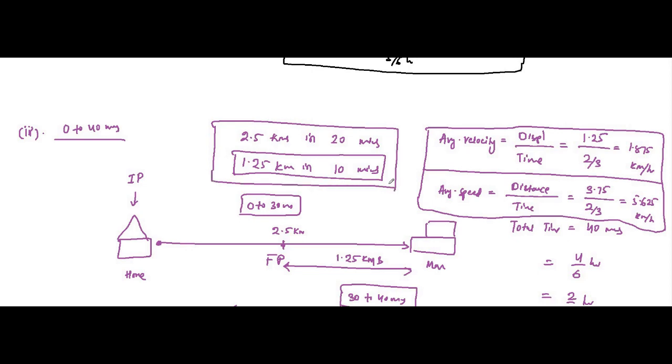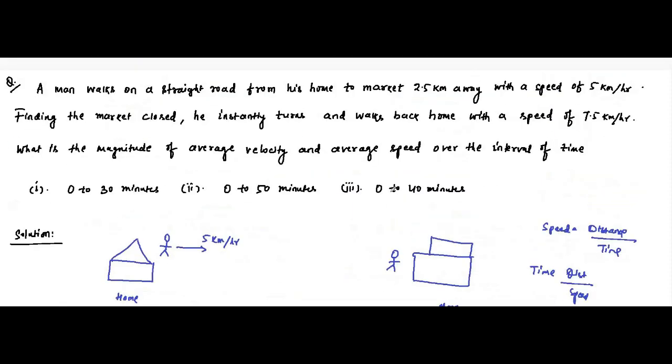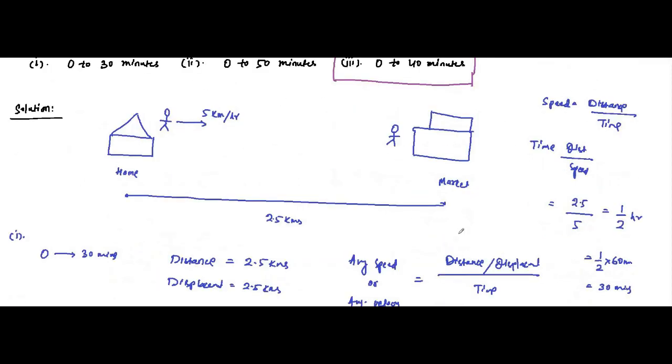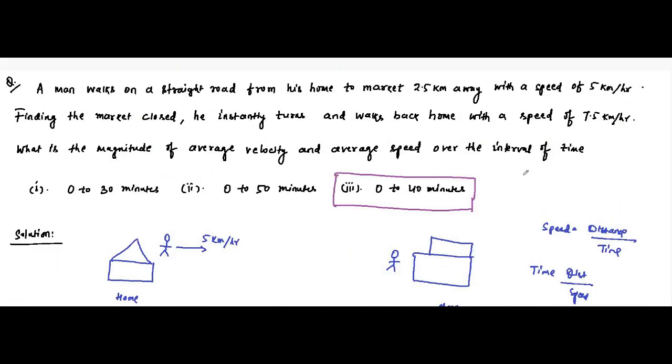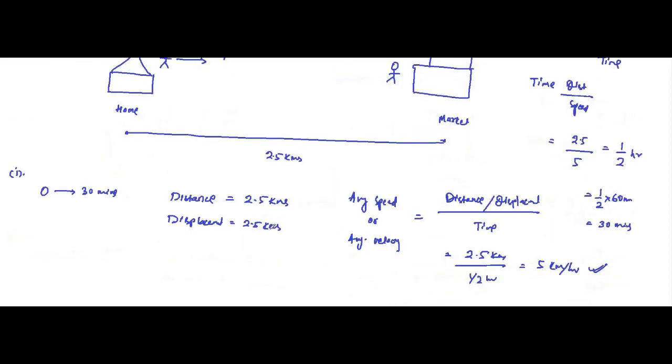It has been asked here 0 to 40 minutes, and this third bit is the most important and conceptual part here. While returning back, seeing the market closed, with a speed of 7.5 kilometers per hour, the man took almost 20 minutes to reach home.